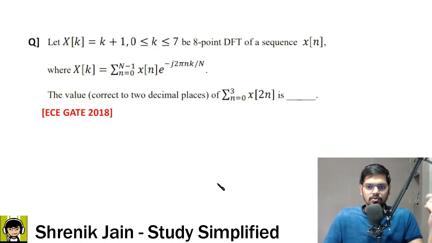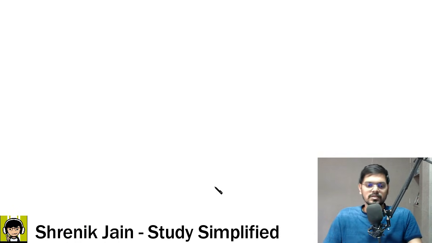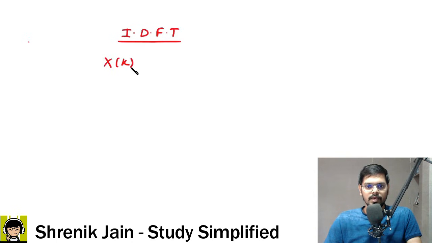Now it's my time to solve this NAT question. Let us see the solution. So the first point is the inverse DFT concept, which says use capital X of k because it is given, and find the time domain signal small x of n using the formula of IDFT.